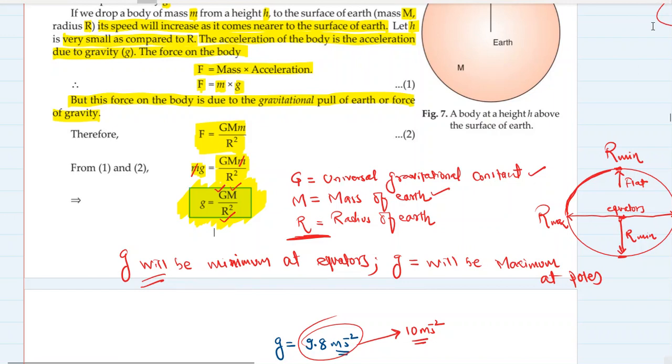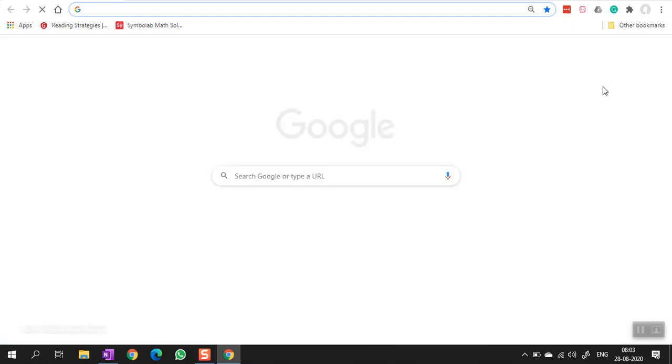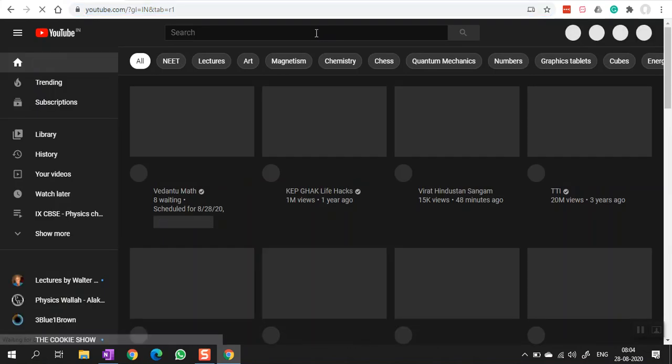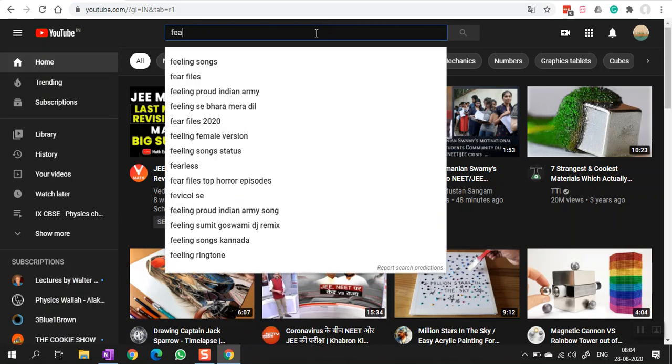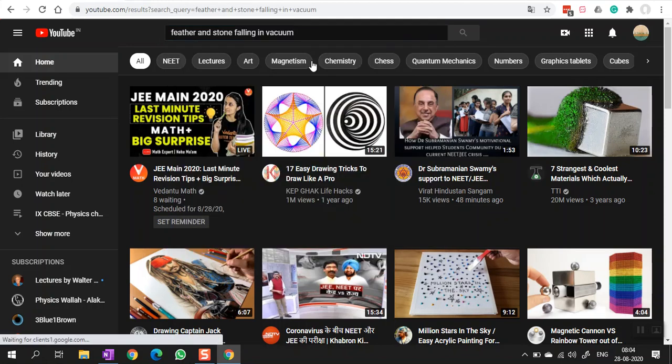But I'm going to show you a video now. In the case of a stone and a feather, or a very heavy body and a feather, dropped from a certain height in vacuum, they will both reach the surface of the earth together, simultaneously. So we'll see a video on that, a feather and a stone falling in vacuum. Let's check out the video.